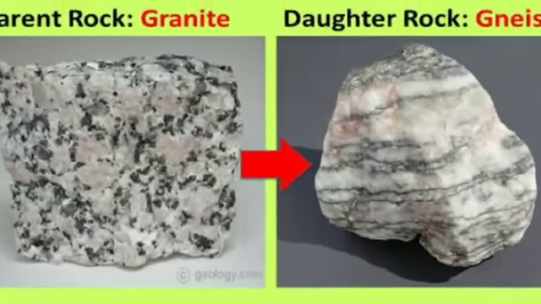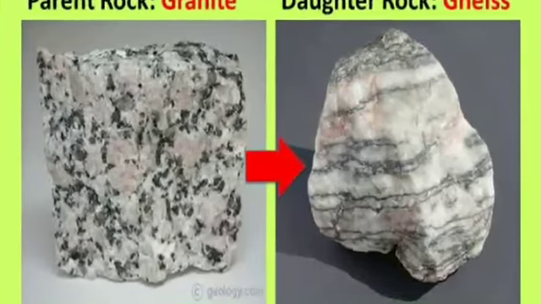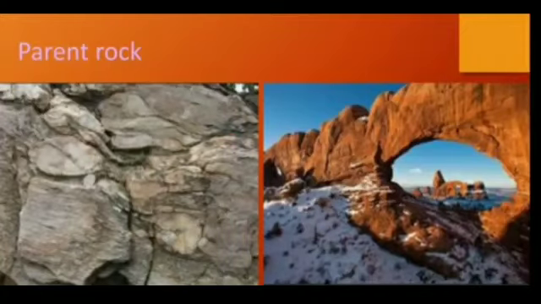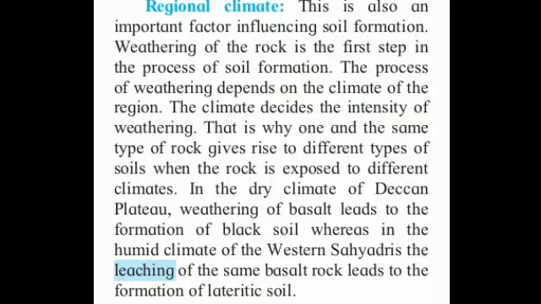So student, this soil which we see in the agriculture, in the farm, we get when these rocks get disintegrated, when these rocks get powdered, break into smaller and smaller particles, then only we get soil. So understood? First factor, parent rock. Okay. Now next, the second is regional climate.